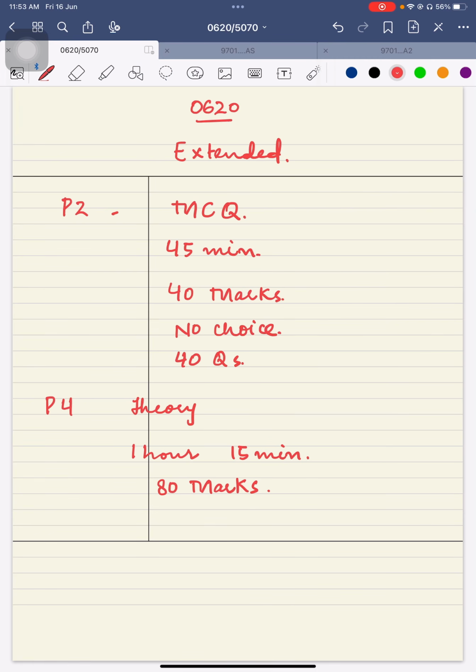Okay, now I'm telling about paper 6. Paper 6 is the ATP paper. In 5070, ATP was paper 4. Paper 6 is ATP, and it is of 1 hour, and you should know that it will be of 40 marks.